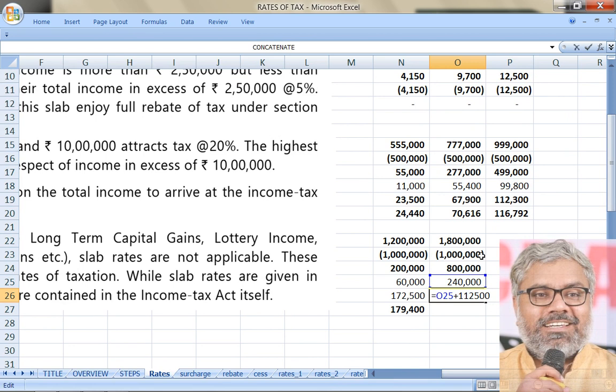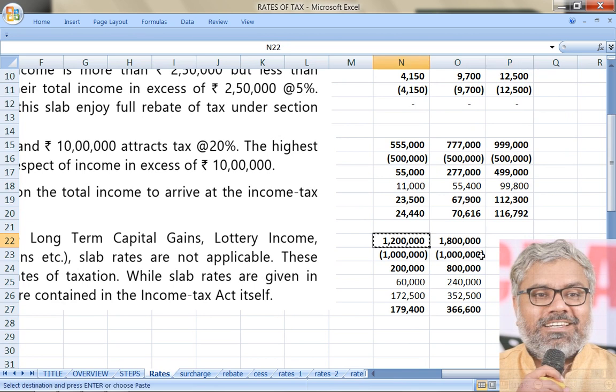Then what should we do? We should add 1,12,500 to that. Then we should also add 4% cess to that. Then we get 3,66,600. This is how income tax liability can be calculated.